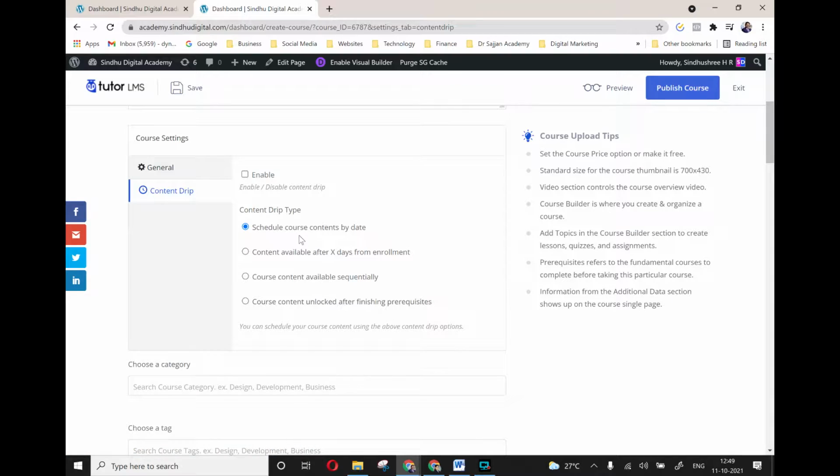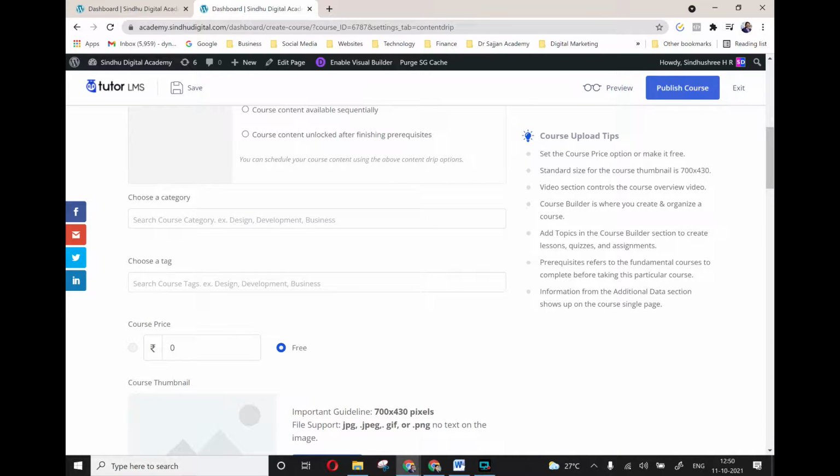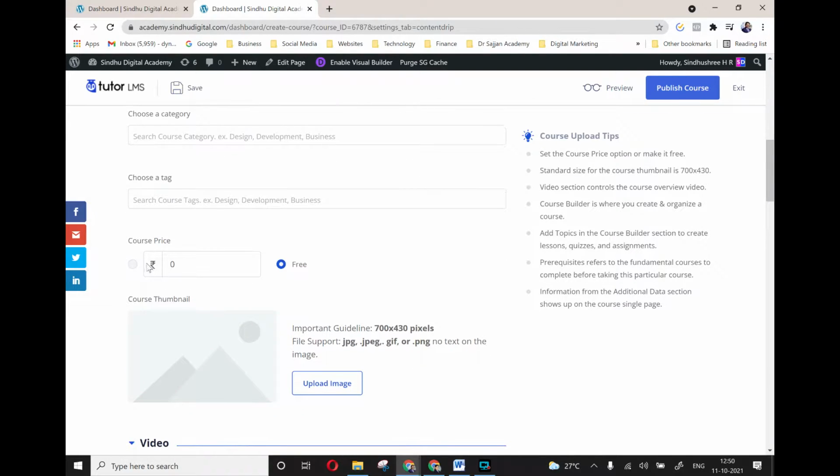There's also the course dripping format, in which content becomes available after X days, or sequentially, where only after the first quiz is taken, and only if they pass the first quiz, can they go to the second quiz, okay. All that information you can set, or you can just give them randomly whatever quiz they want to take, okay. If you want to have multiple quizzes, you can have categories. You can also charge for the course, for the MCQs, okay.